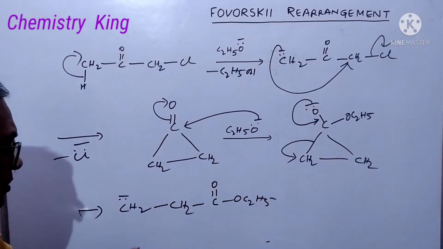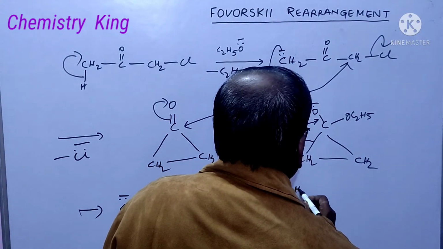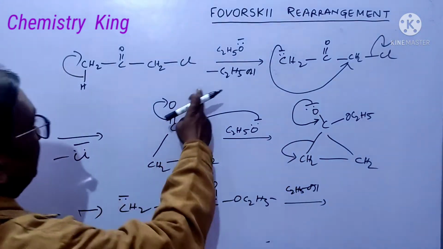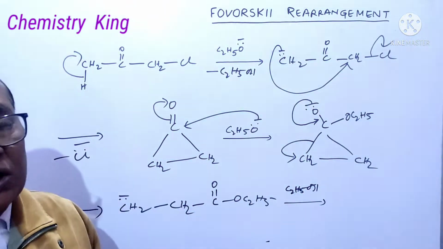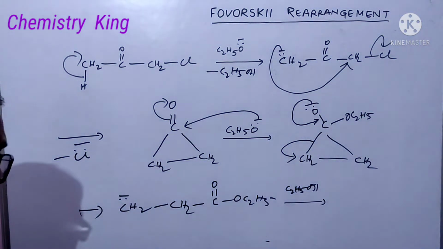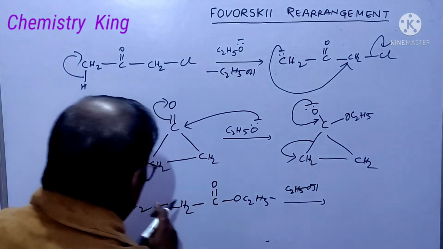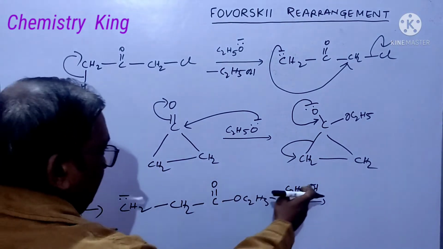Okay. Now ethyl alcohol, the solvent, is of course here. You have used ethanol as solvent. The H plus of the solvent will come here.